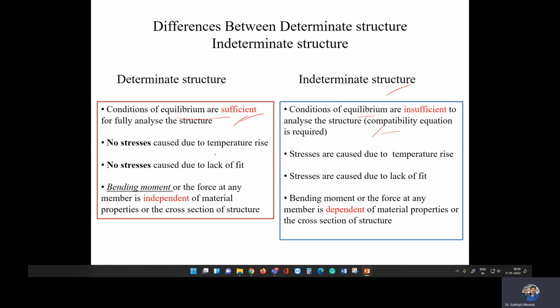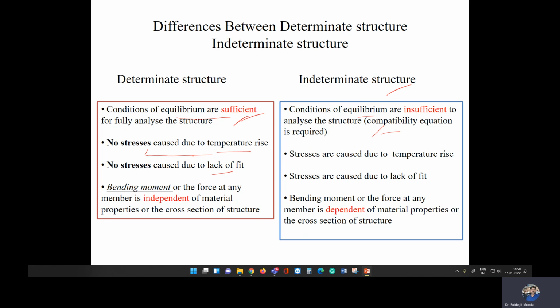The second difference is that no stress will be caused due to the temperature rise. If there are temperature changes in the structure, those temperature changes will not induce stress in the structure. Whereas in the indeterminate structure, temperature changes will induce stresses in the structure. Similarly, lack of fit also will not induce any stress in the structures.